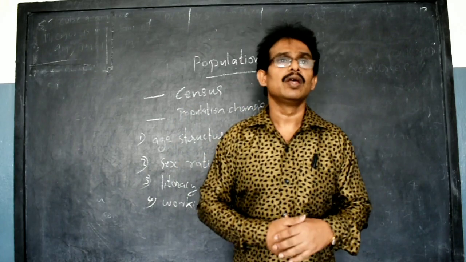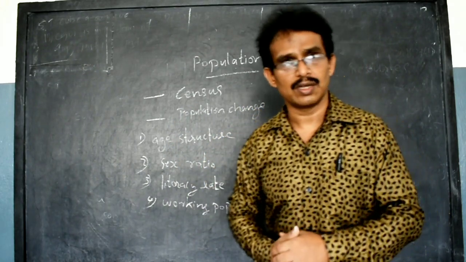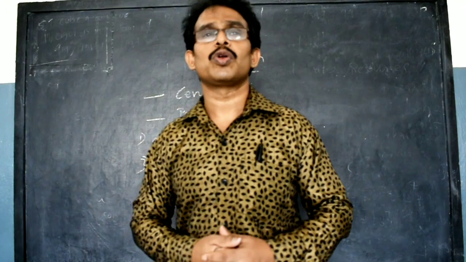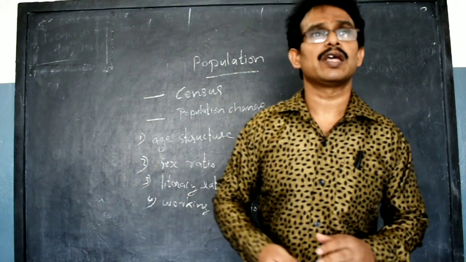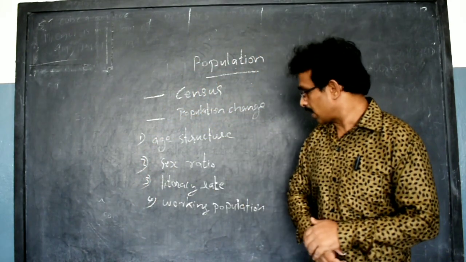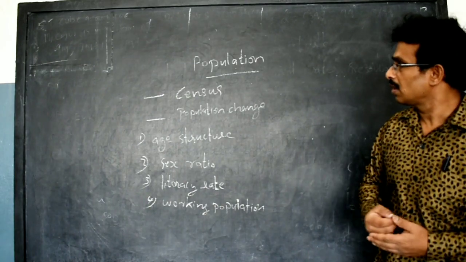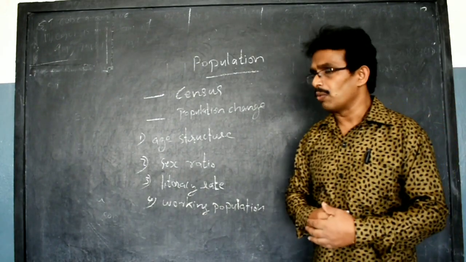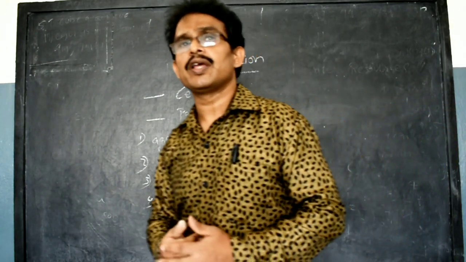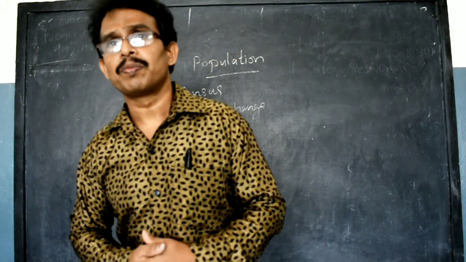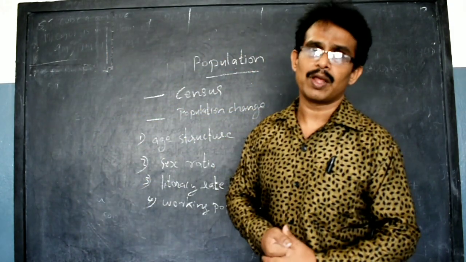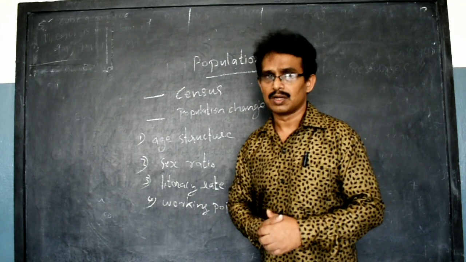India even today has not crossed the 80% literacy rate. Even today more than 20% of the people of India are illiterate. Then the working population. Another important thing shown by the census is the working population. The people between the ages of 15 to 59 are called the working population. They play an important role in economic development.